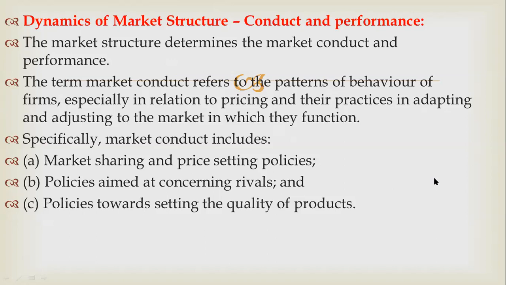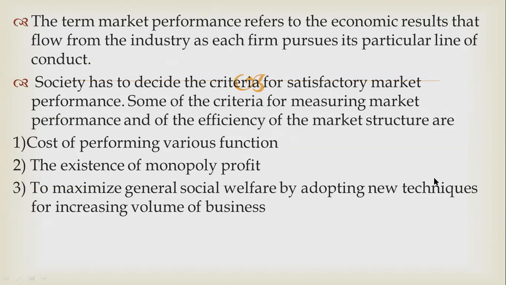If you maintain good quality, then your products sell easily in that particular marketplace. So these are the very important 3 points you have to know about your market conduct. Okay. So next point, the market performance.